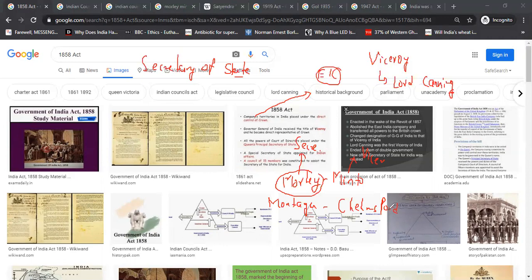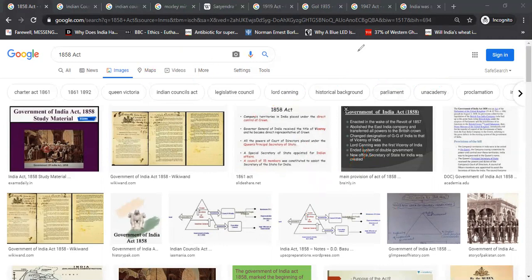So 1858, everything company territory came under the direct control of the Crown. What else happened? Governor General became Viceroy. Lord Canning was the first Viceroy. There was no Board of Control and Court of Directors. Secretary of State was created, and there was a council of 15 members to assist the Secretary of State. That's it. Let's move on. Let's not waste more time.